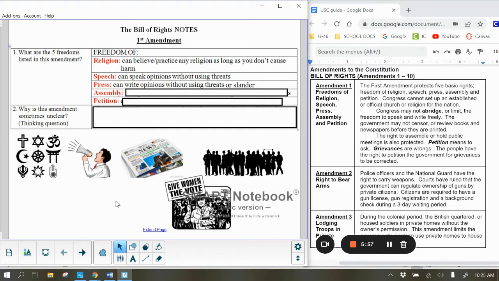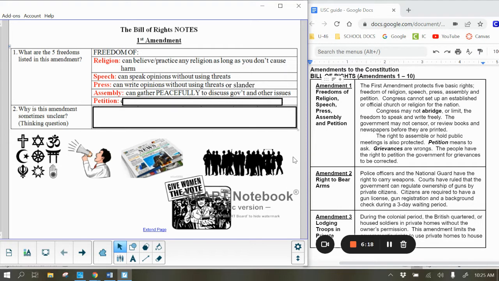The next one is assembly, and it says that the right to assemble or hold public meetings is also protected. So an assembly is when we gather people together. And so this can be done as long as it is done peacefully, and anything can be discussed at these peaceful assemblies.